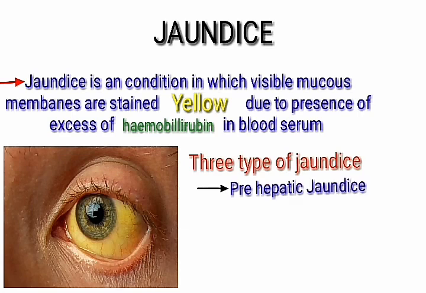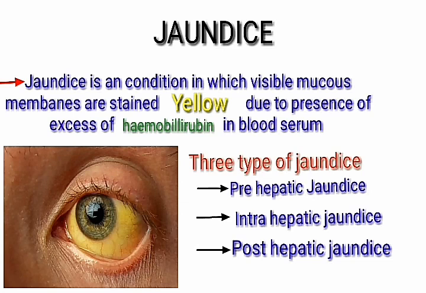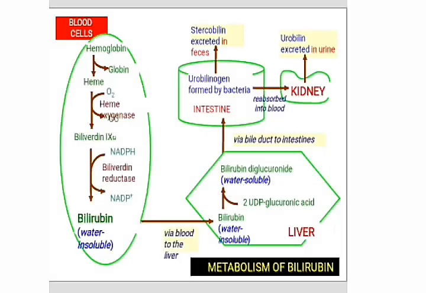Prehepatic jaundice. Prehepatic jaundice occurs due to the hemolysis of the RBC. Intrahepatic jaundice. Intrahepatic jaundice occurs due to the improper function of the liver. Posthepatic jaundice. This occurs due to the excessive bilirubin in the blood because of obstruction of the biliary tract.